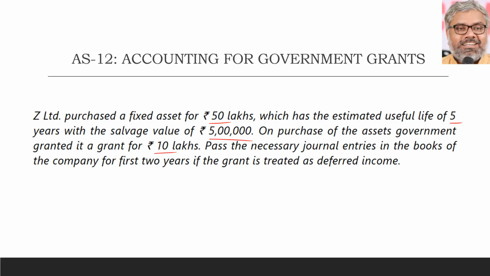All data is the same, but the only point is we are supposed to pass journal entries in the books of the company for the first 2 years if the grant is treated as deferred income. Earlier it was treated as a reduction from the value of fixed assets. Now we are calling it deferred income. This treatment is method 2. Under method 2, how this grant has to be treated in the books of accounts is what is asked here.